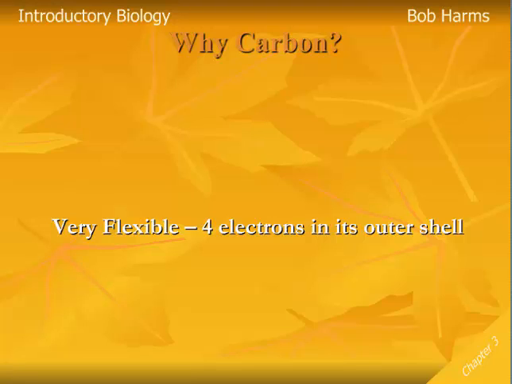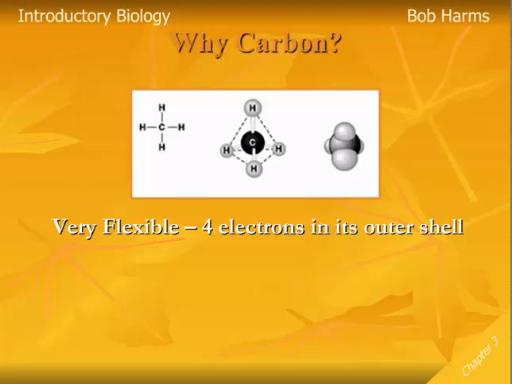It could be 4 single bonds. It could be 2 double bonds, 2 doubles and 2 singles, a triple and a single, any combination. And so again, it's a very flexible chemical that can bind to several other atoms all at the same time. And so here we can see that, for example, in methane, we see carbon with 4 single bonds to hydrogens.